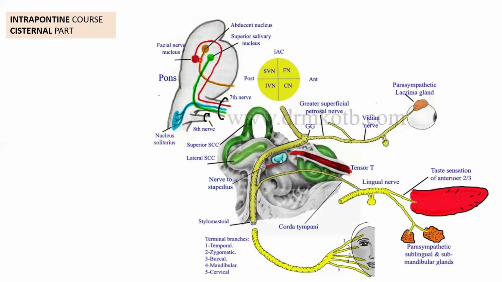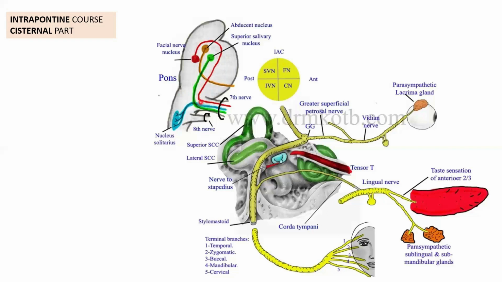So you see the motor nucleus of the facial nerve, the fibers coming from this nucleus, they take a U-turn around the abducent nerve nucleus. That we are going to call the facial colliculus or the internal genu of the facial nerve. Okay, and then it comes ventrally and then exits out through the pontomedullary junction.